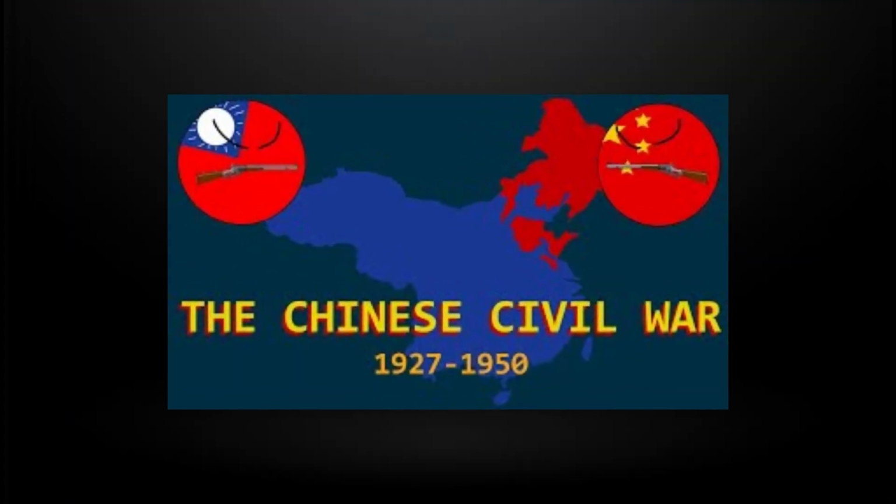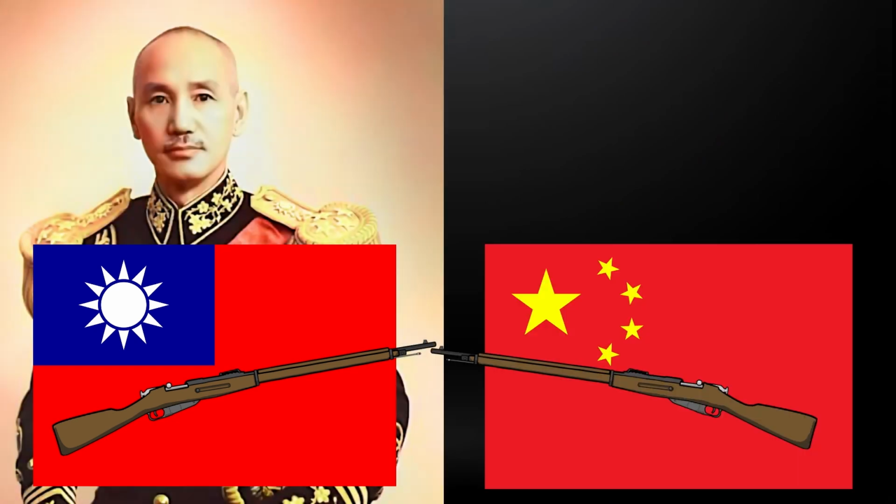But if you want the full context of how modern China was formed, then check out this video I made on the Chinese Civil War. In short summary, China fell into warlords that evolved into a civil war between the nationalists led by Chiang Kai-shek and the communists led by Mao Zedong.